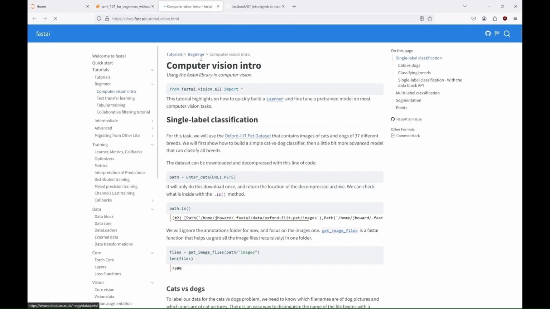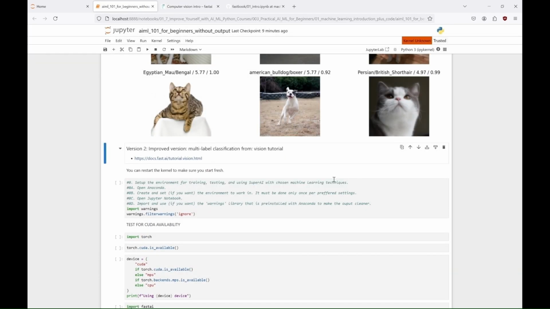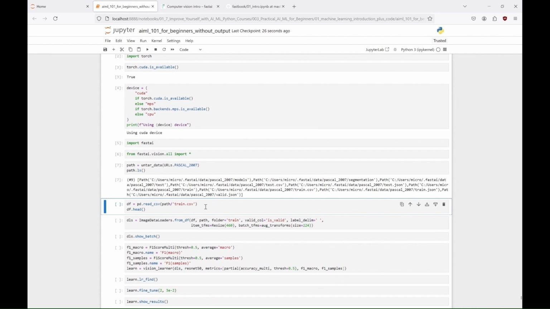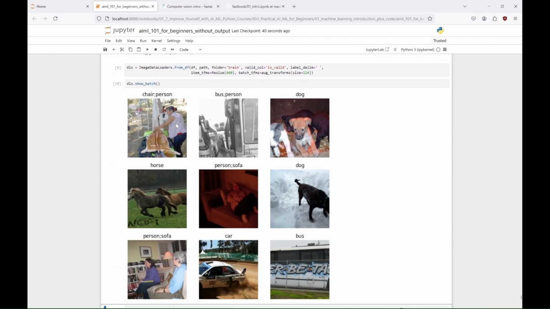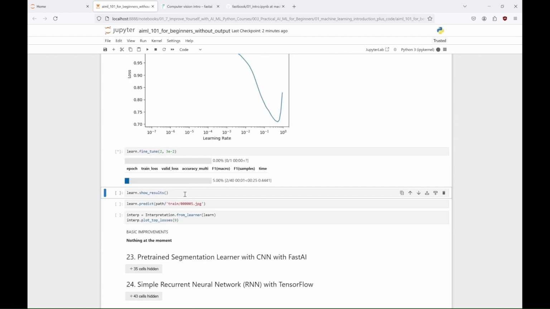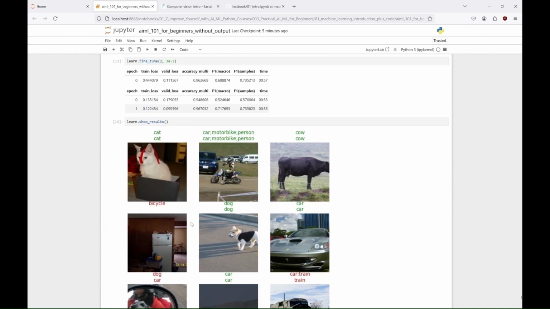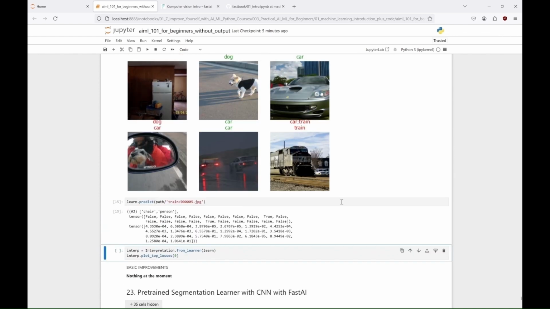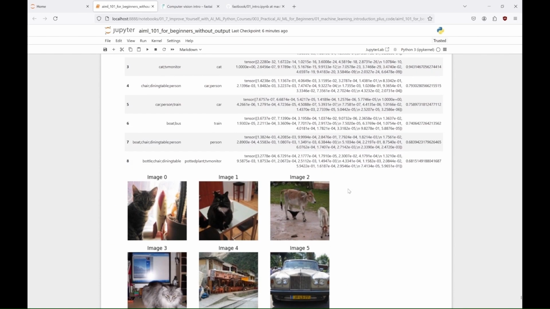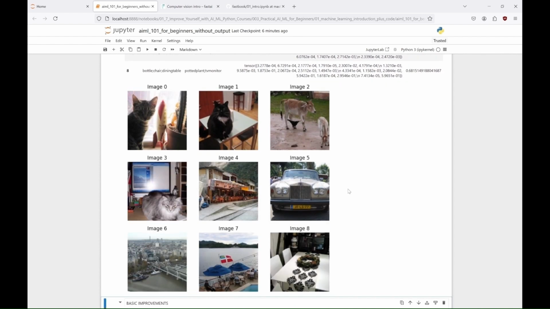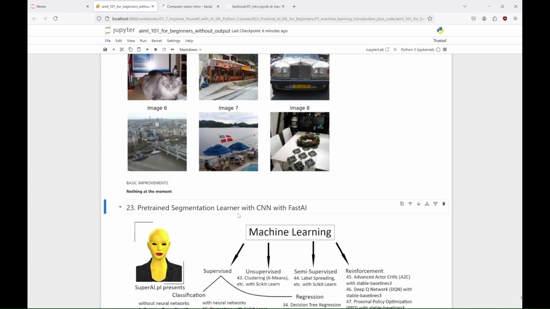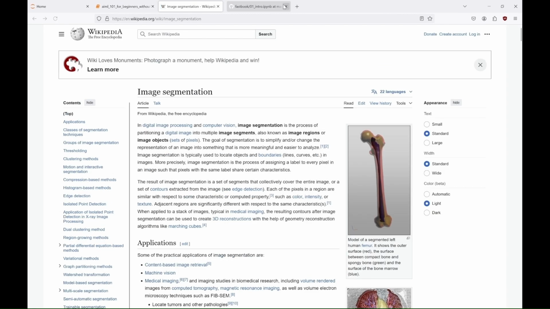In this example from their site, you can even see how easy it is to create a multi-label classifier. They use here the Pascal 2007 dataset, which was a widely used benchmark in computer vision, consisting of 20 object categories and annotated images for tasks like object detection, segmentation, and classification. I encourage you to have some fun with these examples. You can easily improve a model in FastAI by adjusting the learning rate, applying data augmentation, using pre-trained models, experimenting with model architectures, increasing epochs or batch size, applying regularization, like dropout or weight decay, and fine-tuning with differential learning rates. And now let's use the Resnet 34 architecture with UNet, with the help of FastAI library for image segmentation.